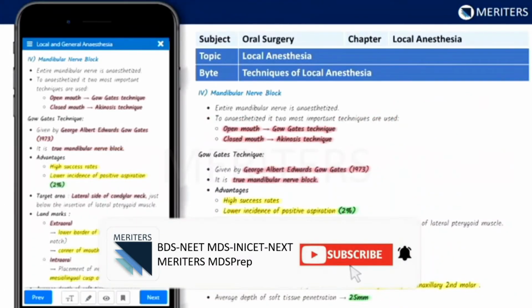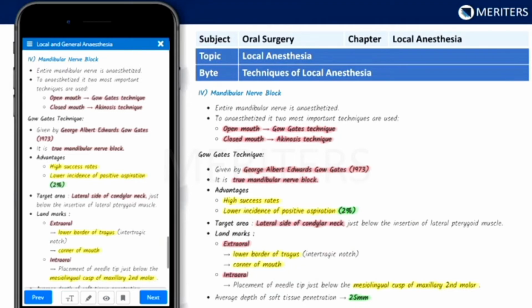The various techniques for LA have been explained very well in our bites under the topic of local anesthesia. This can be found in the oral surgery subject.